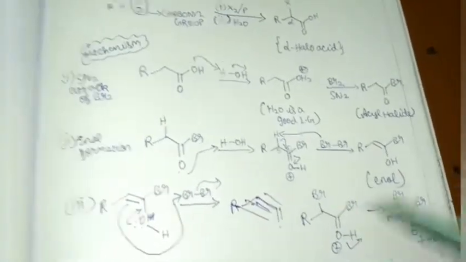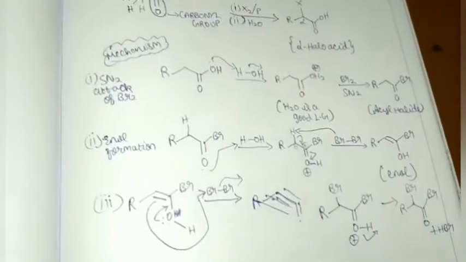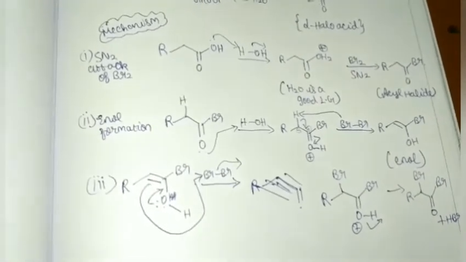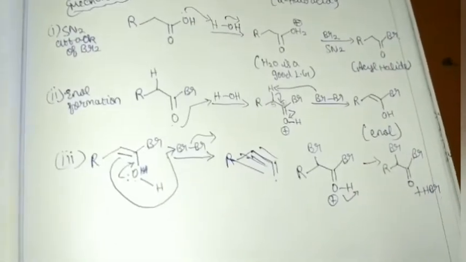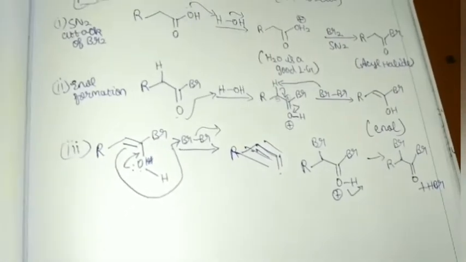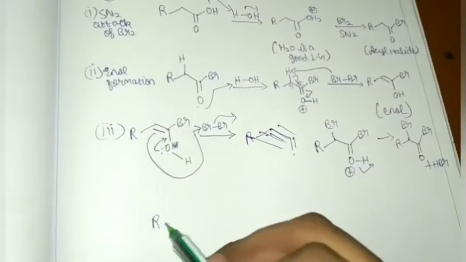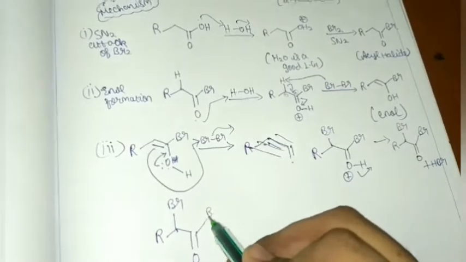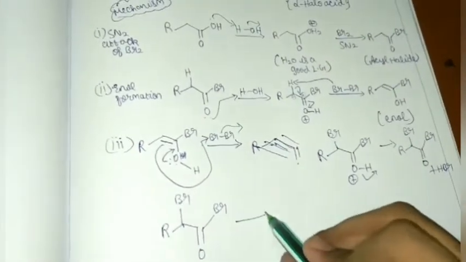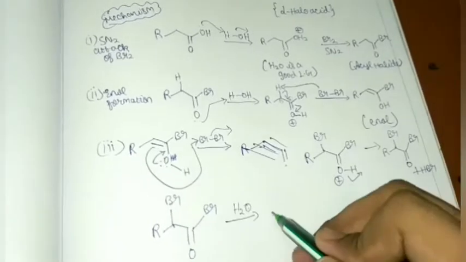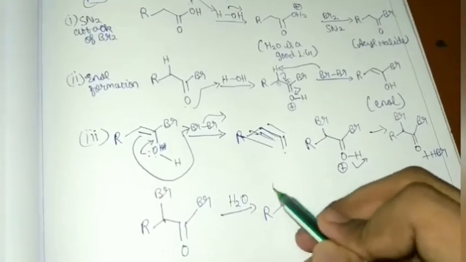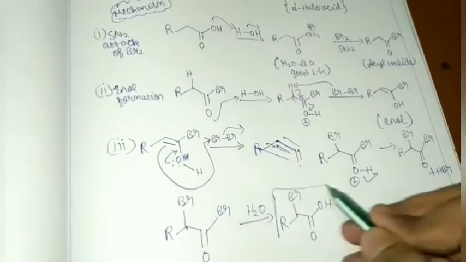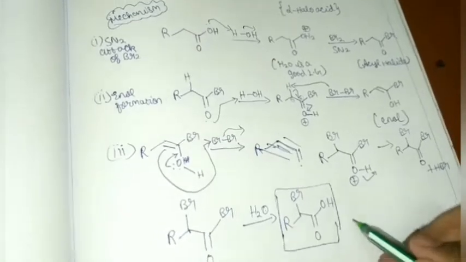These need not take place separately. They are all fast reactions. To know what is happening, I'm showing you like this. So we found this one. Now again we have to bring back the OH. So finally this R, Br, double bond O, Br is reacted with H2O to form R, Br, double bond O, OH. This is the alpha halo acid.